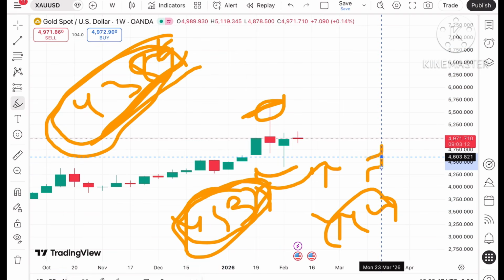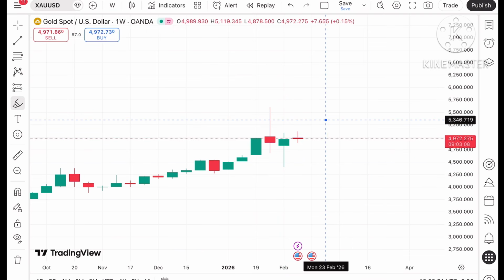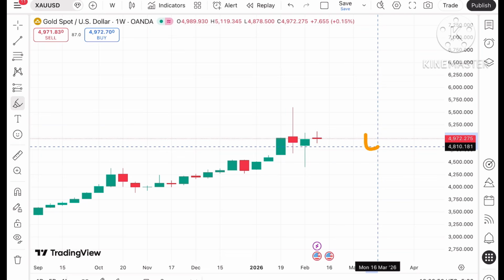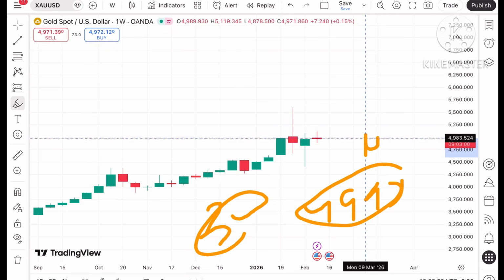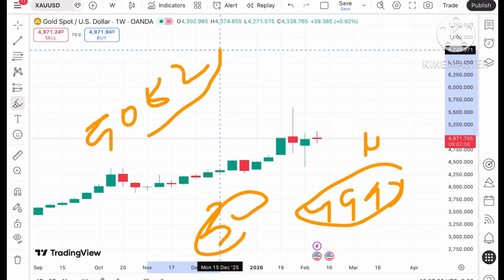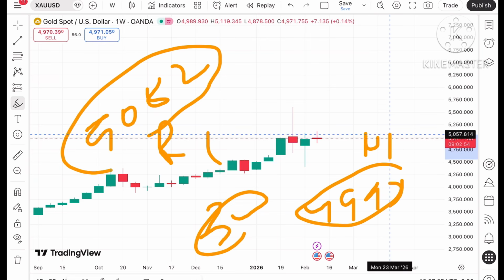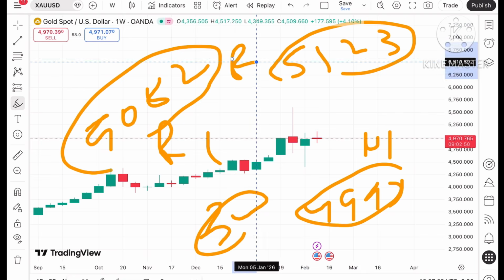Now the price for this week, we have seen it is moving with not a good volatility this week. But if the price keeps moving above a level of around 49.91, or you can say 5000, then we can see there can be upside chances. Then directly we can see a level of $5082. That is resistance one, and once it starts going upside, we can see a level of 5123. That is resistance 2.